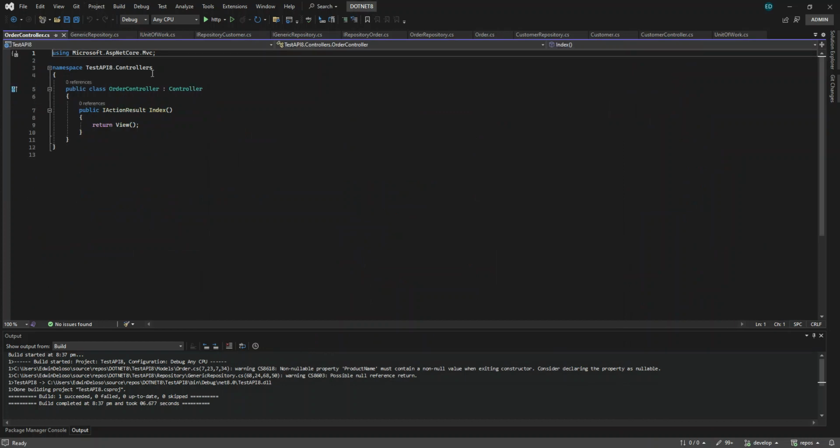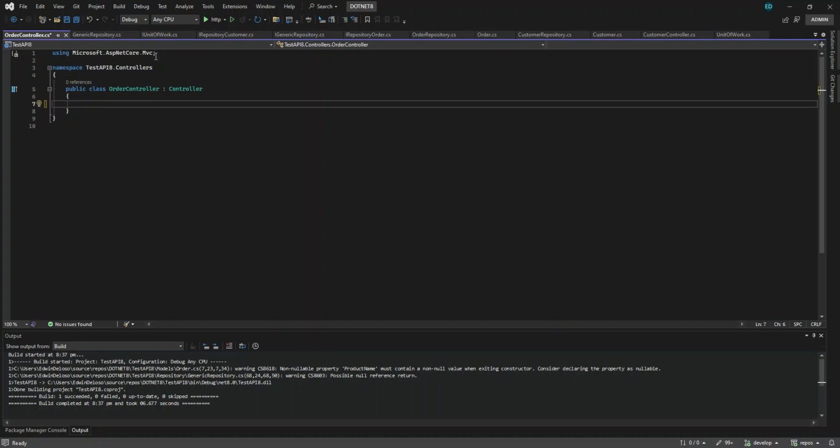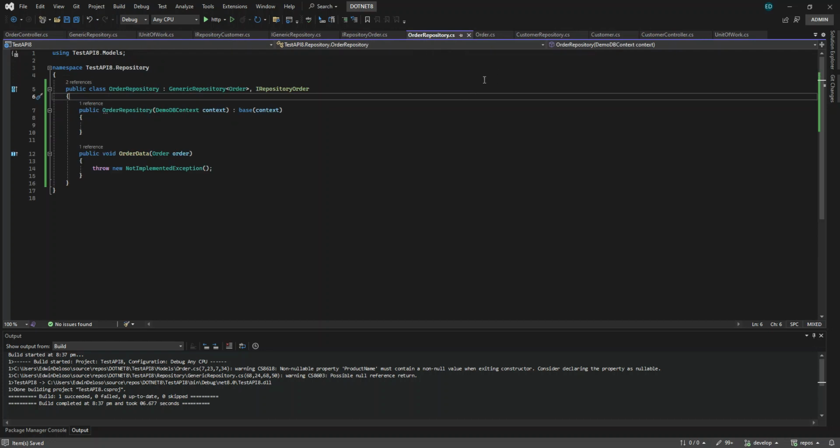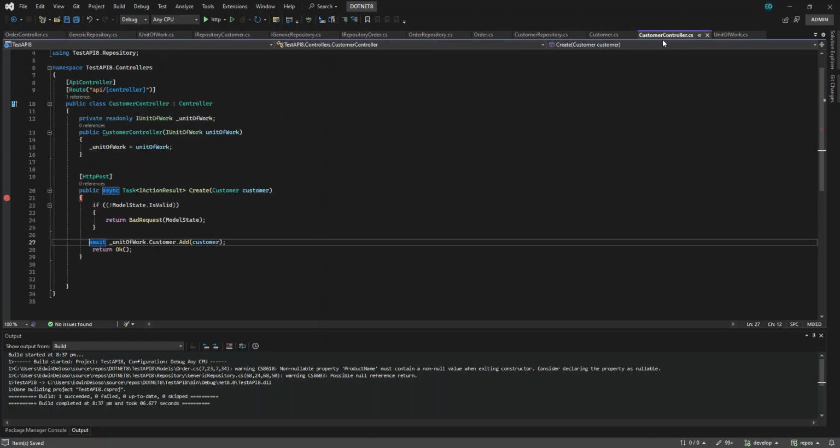Since this is not an API but MVC, we just have to delete it and copy what we have in our customer controller.